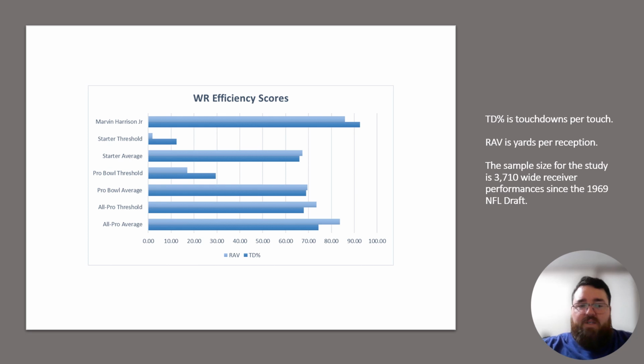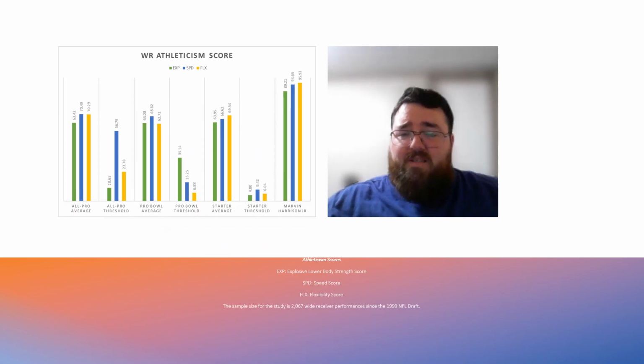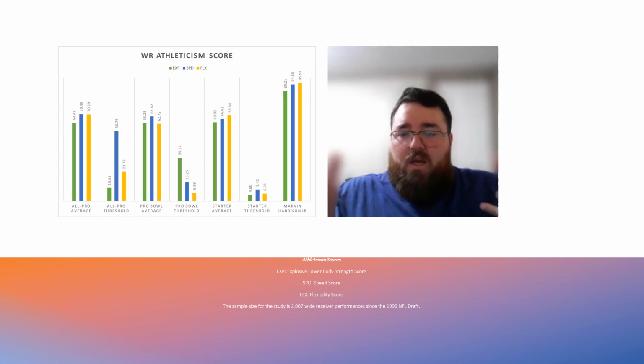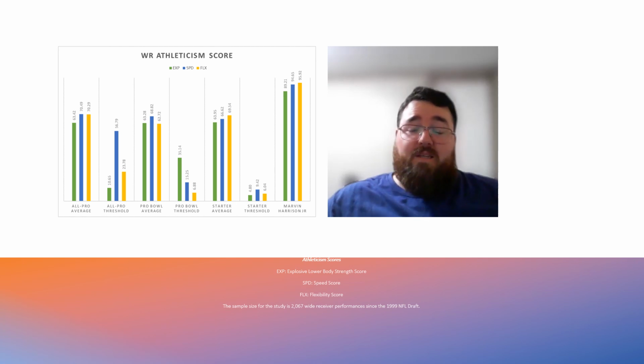Then, of course, you get to efficiency scores. Efficiency-wise, TD percentage or touchdowns per touch, high-end level. Yards per reception, high-end level. All those numbers are pretty much elite to near elite in terms of his efficiency data. Then, of course, you get to his athleticism traits. Again, this is based on his projected athleticism traits, but these are some pretty solid numbers to have. 89 percentile in terms of explosiveness, 90 percentile speed, 90+ percentile flexibility.